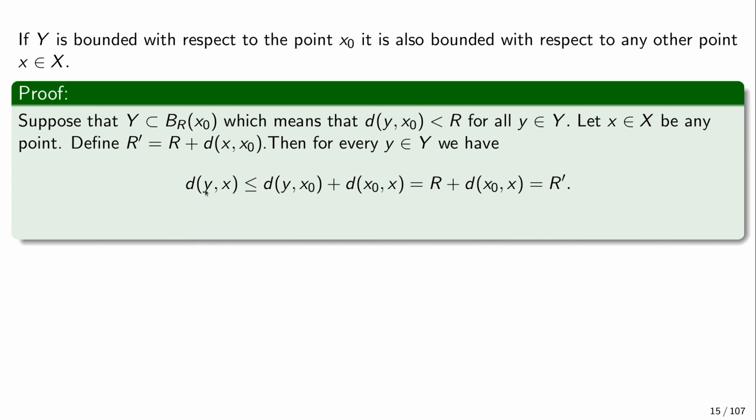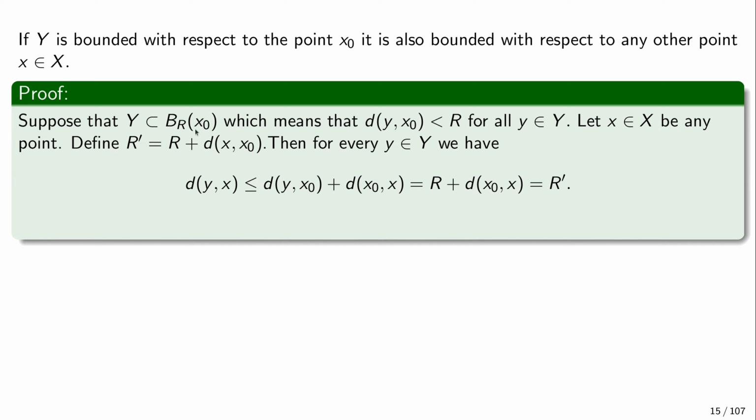Now let us consider the distance from y to x. Again, invoking the triangle inequality, this is no more than the distance from y to x0 plus the distance from x0 to x. Now the distance from y to x0 is no more than r. That's what we assume, that every point is contained in this ball.